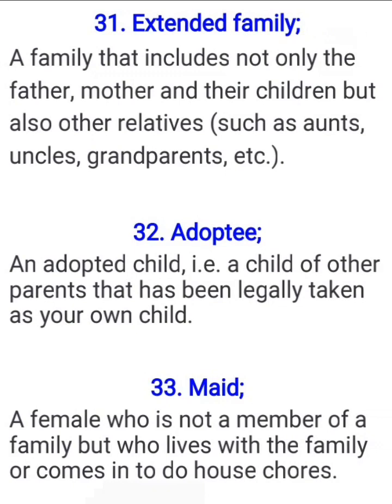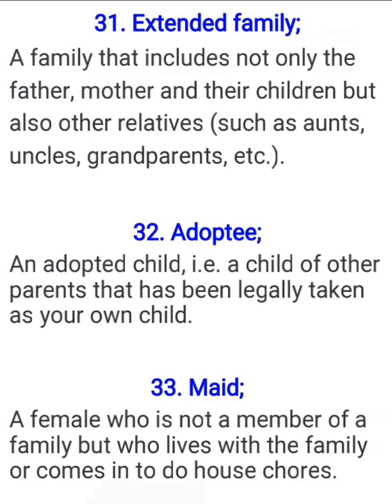And so that's the next, number 31, extended family. A family that includes not only the father, mother, and their children, but also other relatives. And so when we say other relatives, the uncle could be there, the aunt could be there, grandparents, and so many others. So that's what we mean by extended family. A family that includes not only the father, mother, and their children, but also other relatives, such as grandparents, uncles, aunts. We refer to such family as extended family. Extended family is large. It's larger than nuclear family.